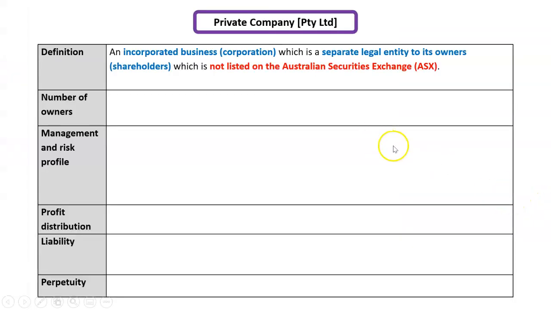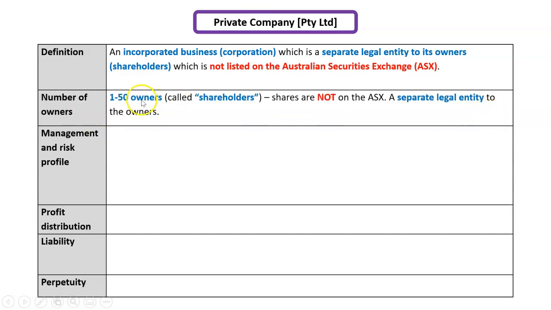The definition is, it is an incorporated business or a corporation, which is a separate legal entity to its owners or shareholders, and it is not listed on the Australian Securities Exchange or the Stock Exchange. Now, the number of owners can be 1 to 50, called shareholders, and that means that shares are not on the stock exchange. However, it is a separate legal entity to the owners. Okay, so it's going to have that limited liability down here, but 1 to 50 owners called shareholders.